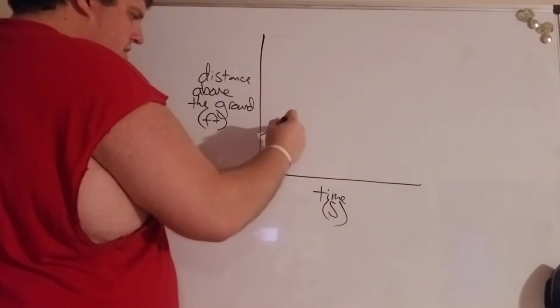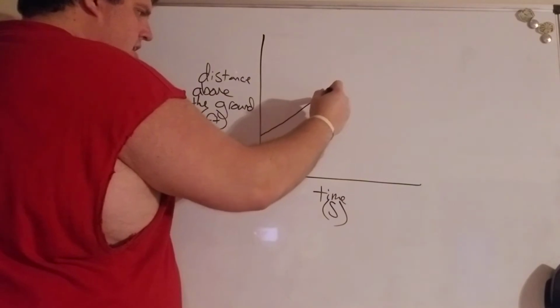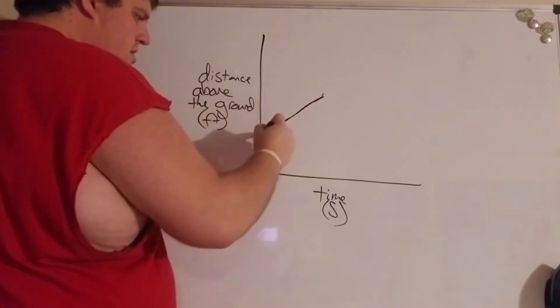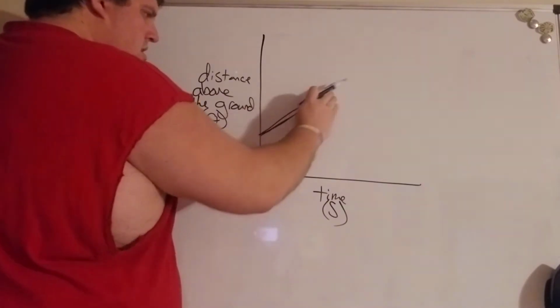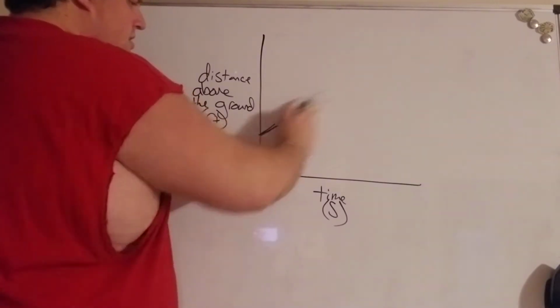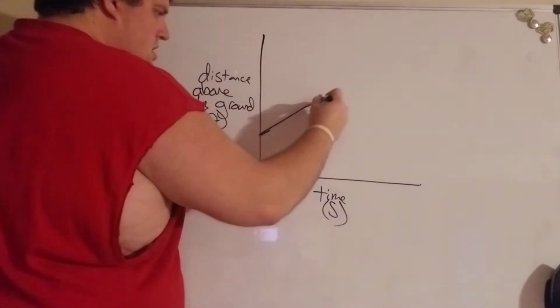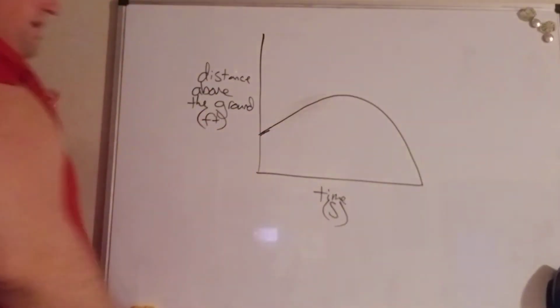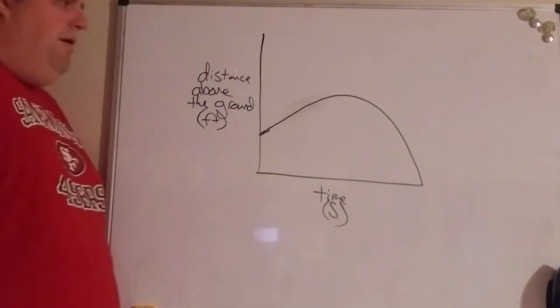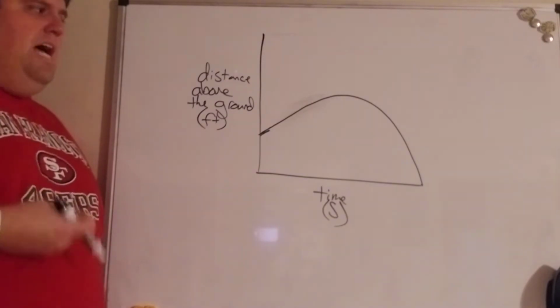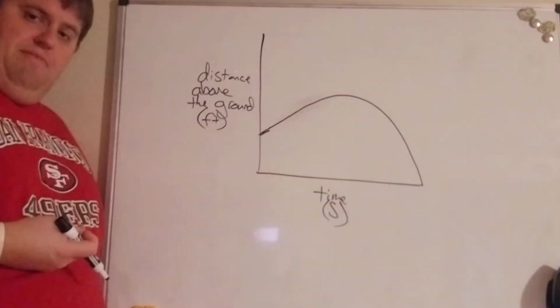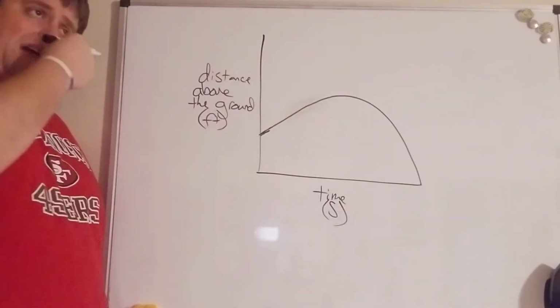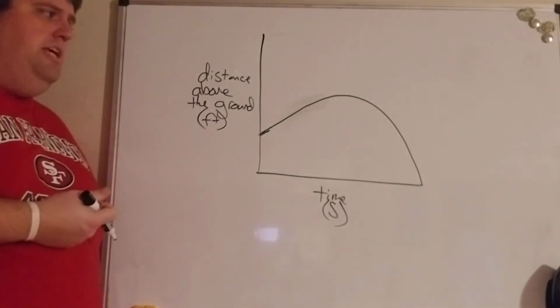I'm going to have a line that does that. Something like that. Well, we can talk about this graph, even though it doesn't have numbers on it, and we can get some serious information here.